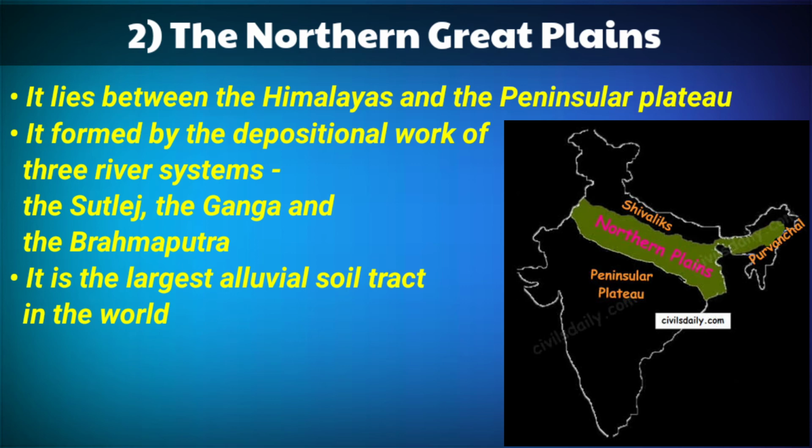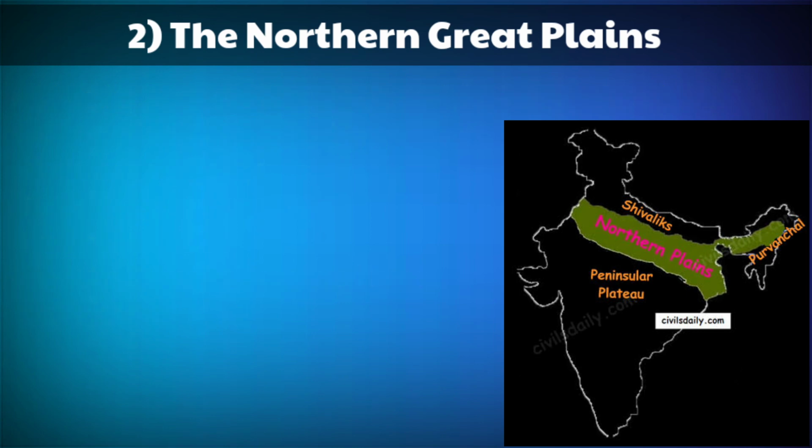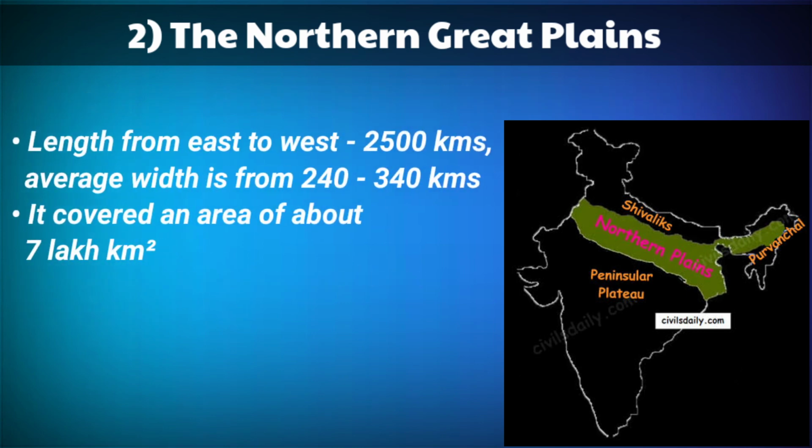It was formed by the depositional work of three river systems, namely the Indus, the Ganga and the Brahmaputra. It is the largest alluvial tract in the world. Length from east to west is 2,500 kilometers and average width is from 240 to 340 kilometers. It covers an area of about 7 lakh square kilometers.